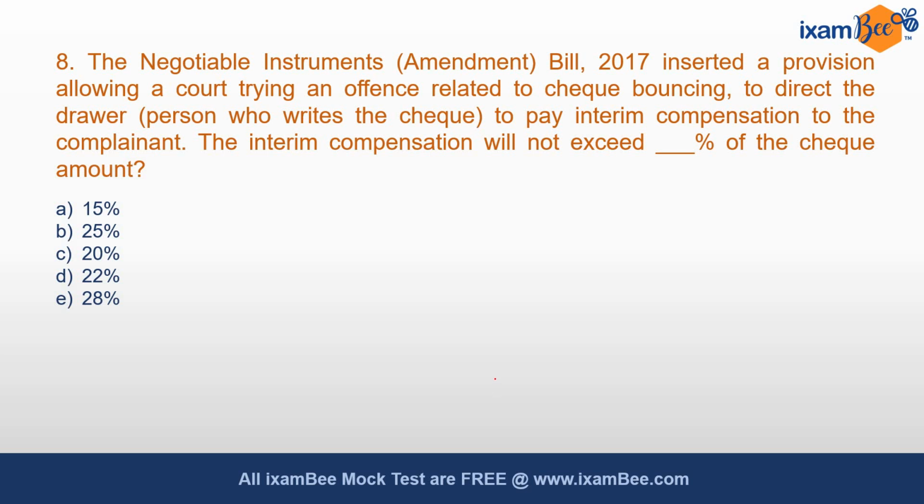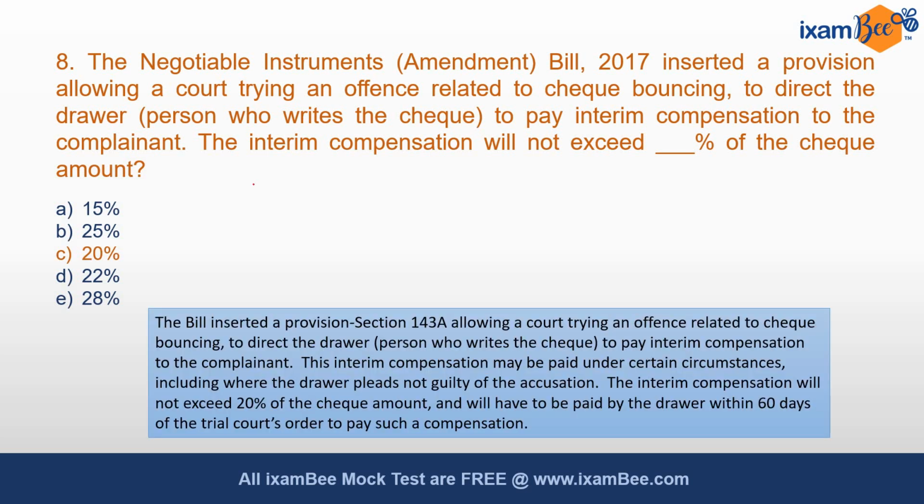Moving to question 8, the Negotiable Instrument Amendment Bill 2017 inserted a provision allowing a court trying an offense related to check bouncing to direct the drawer to pay interim compensation to the complainant. The interim compensation will not exceed what percent of the check amount? So this was a new section that was inserted in 2017, and the maximum interim compensation is 20%. This is clearly mentioned in section 143A, which was inserted by this amendment.